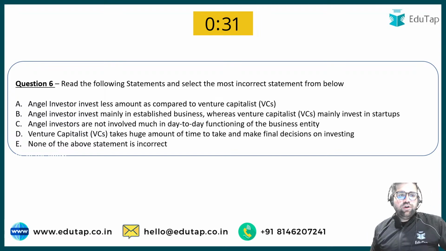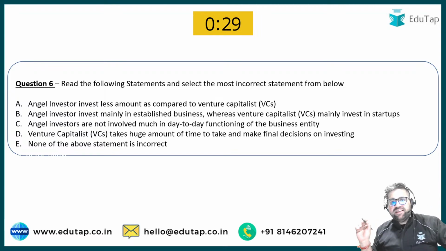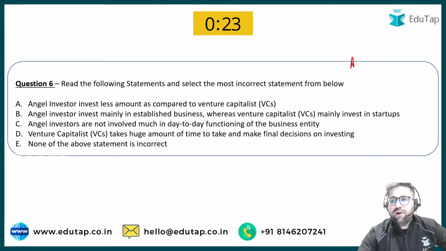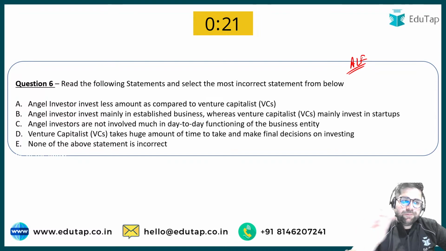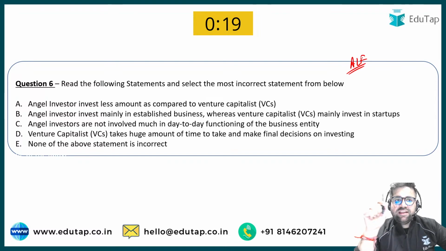Question number 6 on your screen. Read the following statements and then select the most incorrect statement from below. Okay, so you have to read this particular question from the alternative sources of finance chapter. Angel investors invest in less amount compared to a venture capitalist.